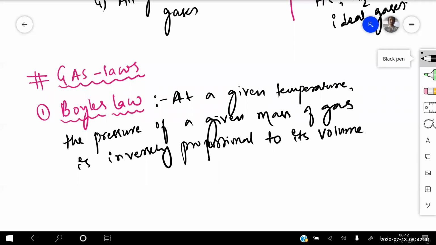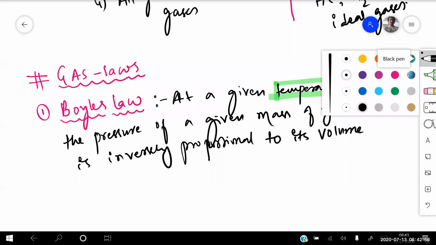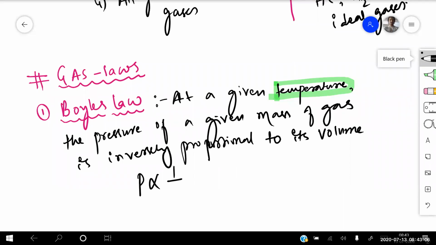Inversely proportional to its volume. Is the statement clear for everyone, beta? What does Boyle's law tell us? Whenever you are heating any gas, keeping the temperature constant, the pressure of the given mass of the gas is inversely proportional to its volume. That means if I write it mathematically, pressure is inversely proportional to volume, isn't it?